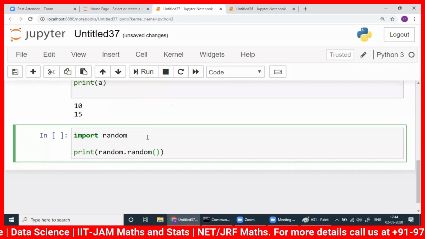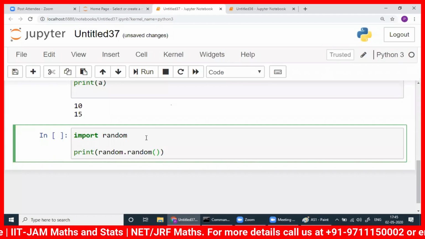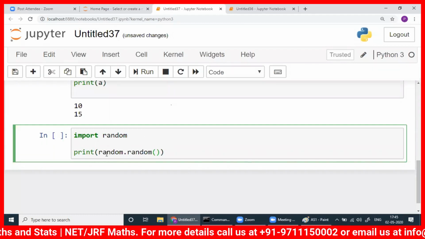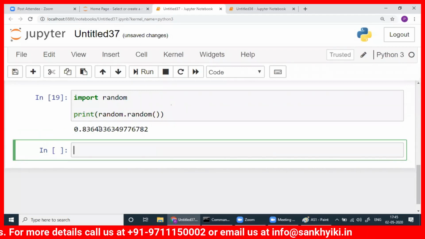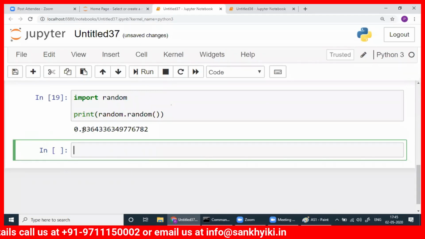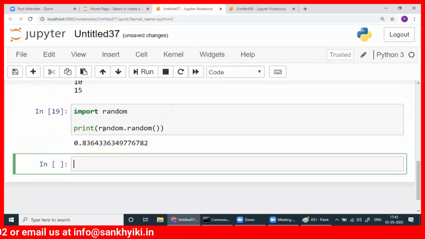Suppose you don't have a die, you want to roll a die. Okay, we'll get to the die later, that is discrete. This will give a number. If you check, that is a number between 0 to 1. Okay, I will come back to this one.